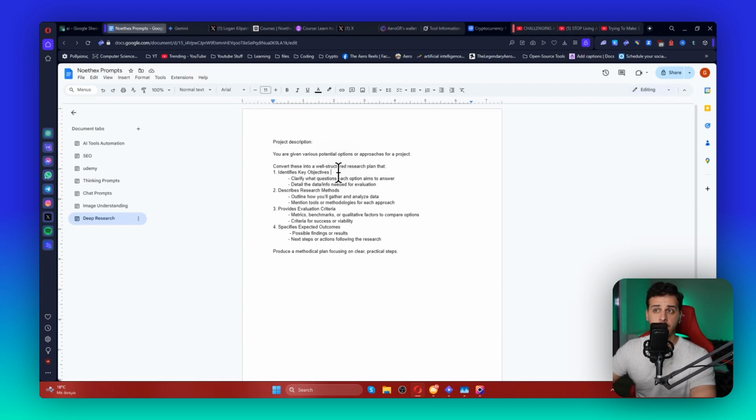One thing that you have to know is that research in all of these tools has a preprocessing step that does optimization of your prompt. So essentially, it summarizes everything. It prepares a high quality prompt for the research model and then runs it.